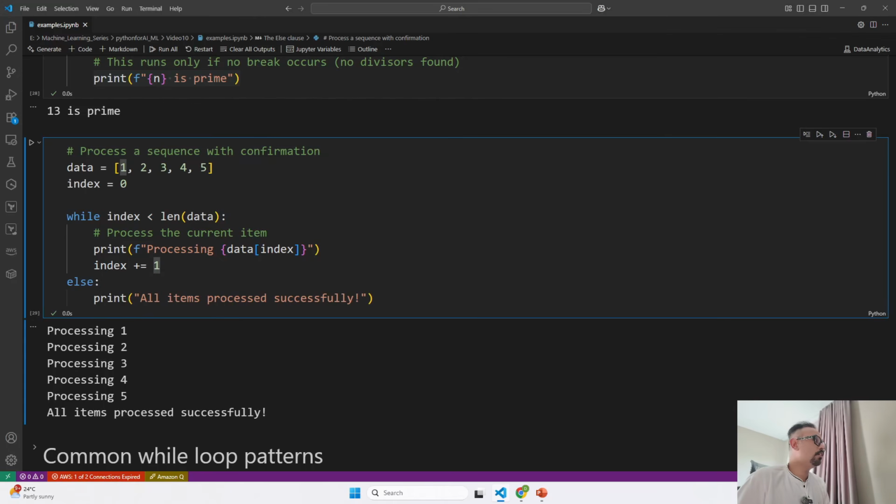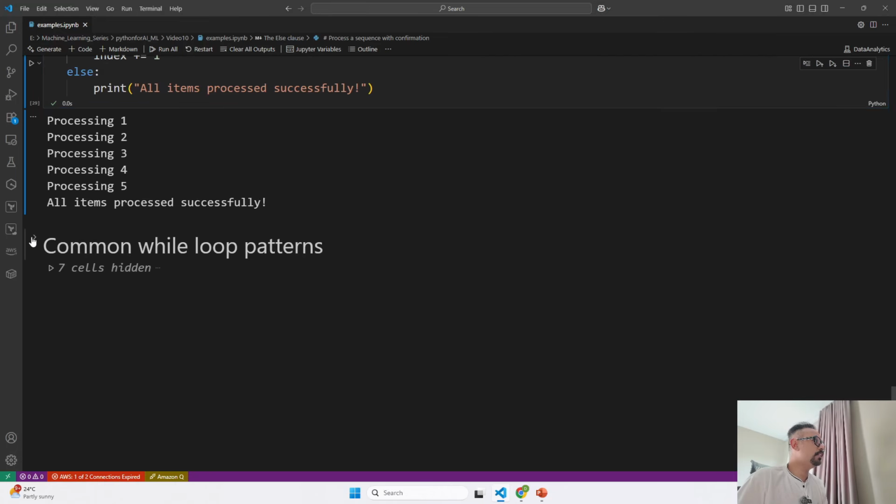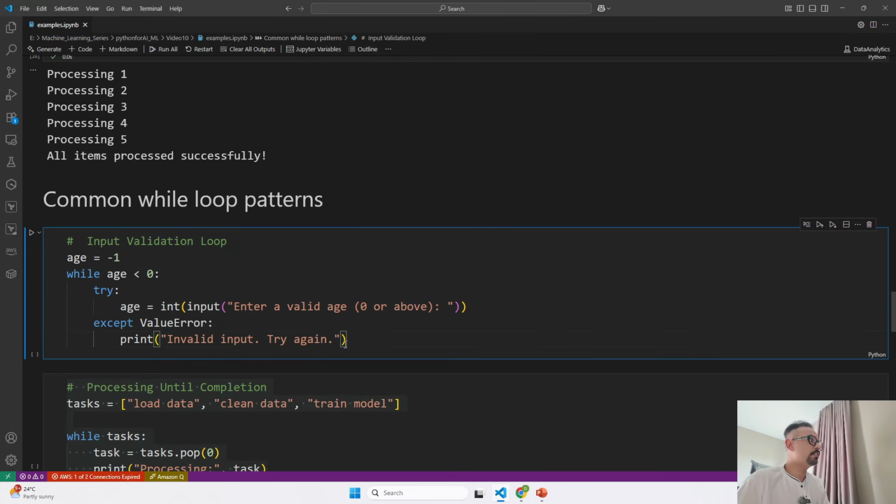So let's jump to our screen and start with our first. This is the input validation loop. This code keeps on asking to enter a valid age until the user types a non-negative number. It starts with an age of -1, which is less than 0 by default, so the while loop runs at least once at the start.